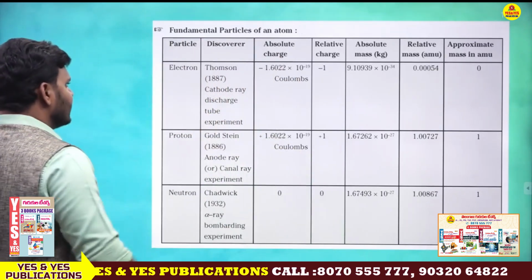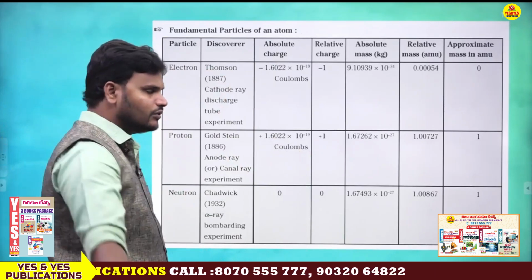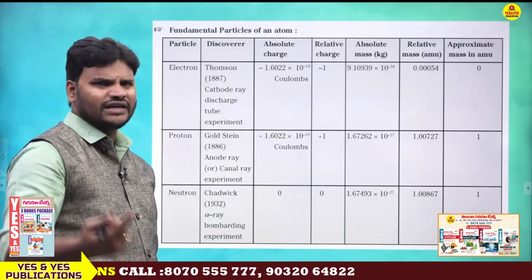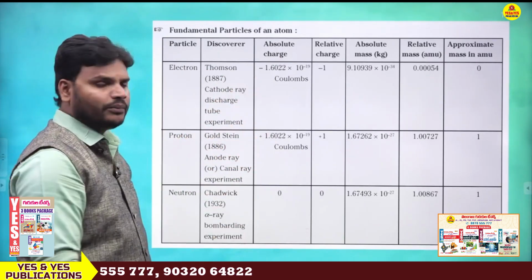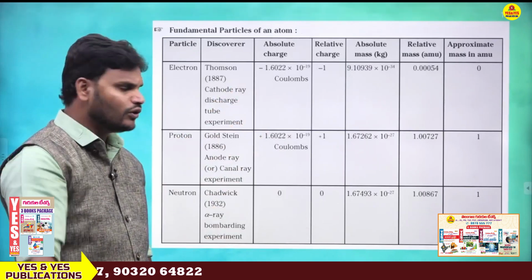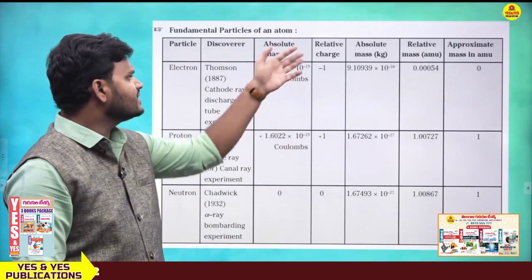So once again, what is the charge of electron? Minus 1.6022 into 10 power minus 19 coulombs. What about proton? Just sign conversion. Minus here, plus here, just the sign is the difference. Plus 1.6022 into 10 power minus 19 coulombs. So what about neutron? Neutron, there is no charge. That's the reason 0.